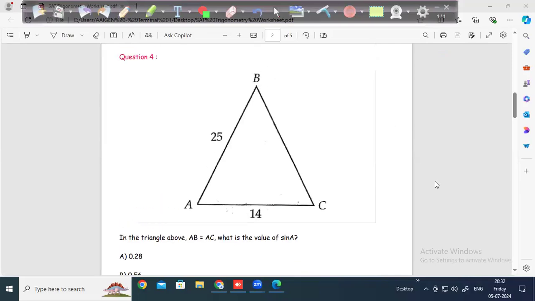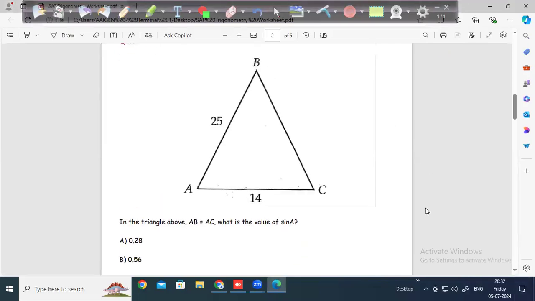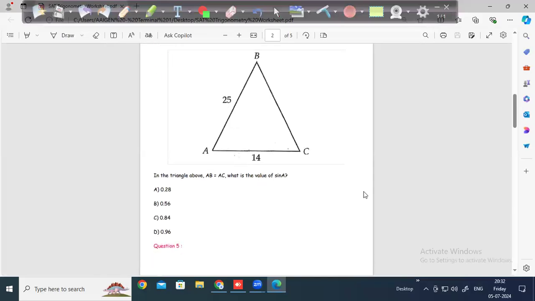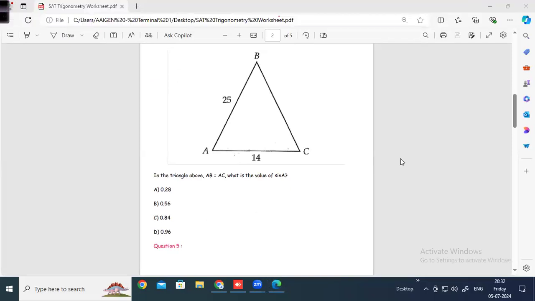What is the value of sine A? I'll decrease the font so that you can see. So what is the value of sine A in the given question? I see similar questions, more and more of similar questions are coming in the exam perspective. So if this is the question, what should be the answer? What is the value of sine A?